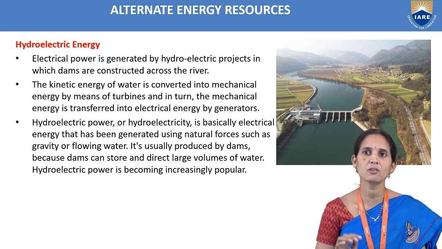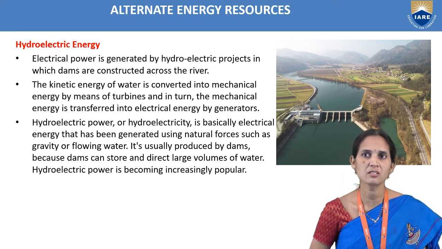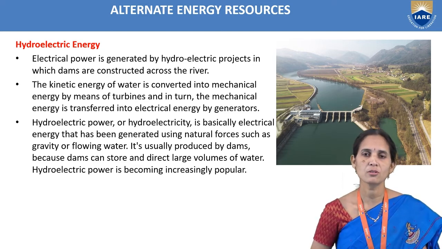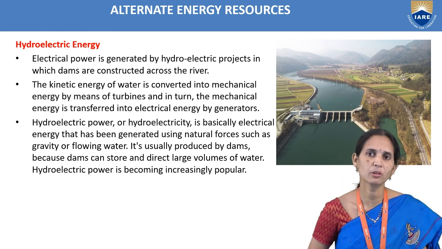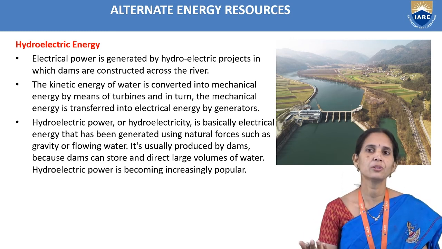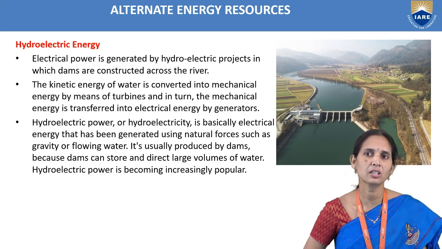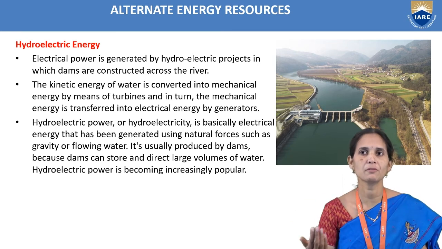So the kinetic energy of water is converted into mechanical energy by means of turbines, and in turn the mechanical energy is transformed into electrical energy by generators. The same principle as before we follow here also. We take the water and allow it into the turbines, where the movement of turbines takes place and mechanical energy is converted into electrical energy. That is where we arrange the generators. After converting into electrical energy, we use it.